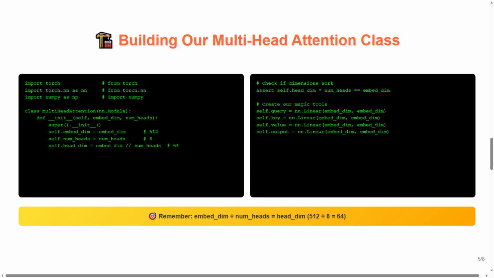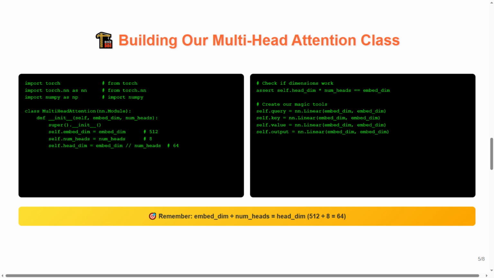Then we calculate head_dim by dividing embed_dim by num_heads. On the right side, we're doing a safety check and creating our core components. The assert function ensures our dimensions work perfectly together. Then we create 4 linear transformation layers, 1 each for query, key, value, and output. Each of these takes our embed_dim as both input and output size. Our remember tip. Remember, embed_dim divided by num_heads equals head_dim.